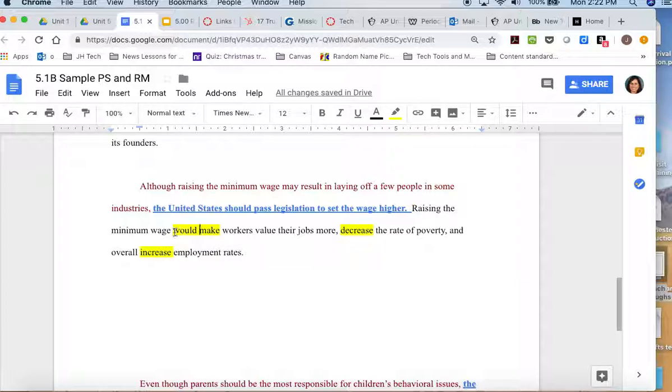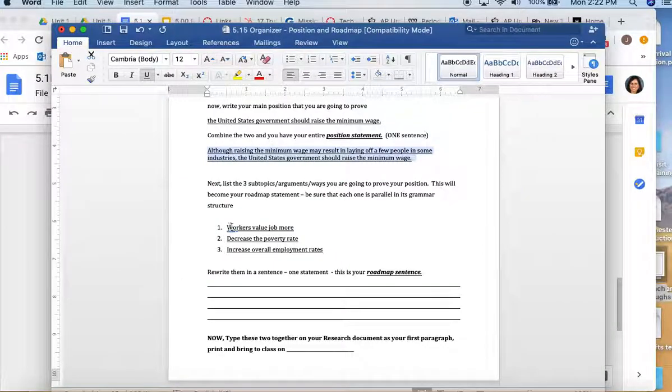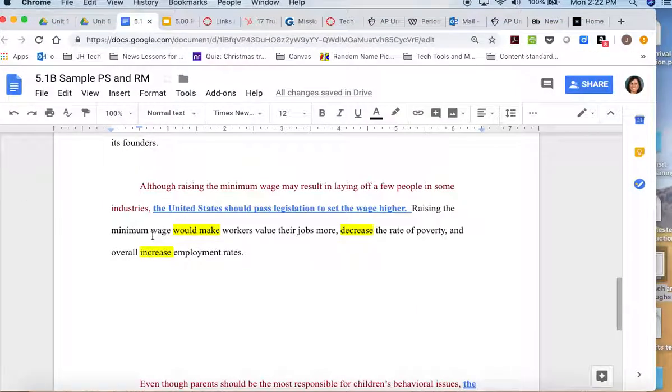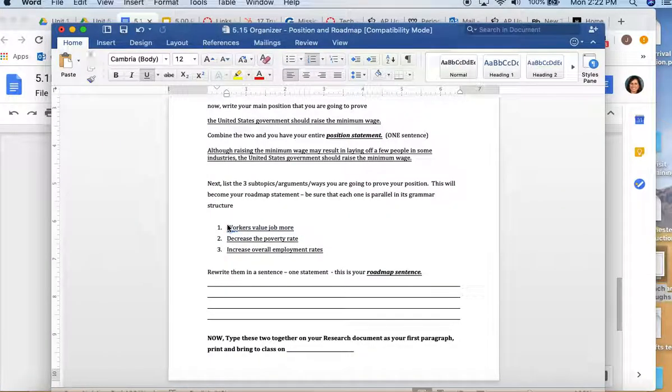So I have to make this grammatically parallel. Over here, I just said workers value jobs more. Well, I need to make this parallel. So I want to change this to the minimum wage, and then I could change this verb to would make workers. So my verb is would make. So the minimum wage would make workers value their jobs more.